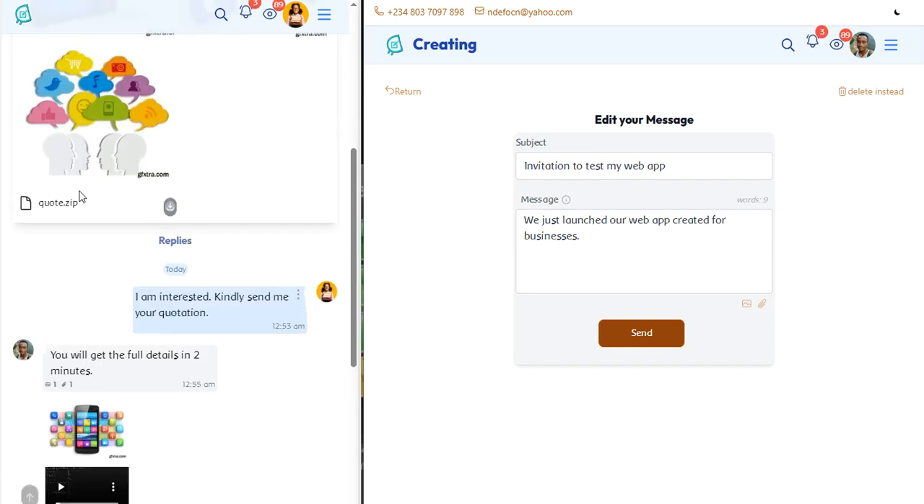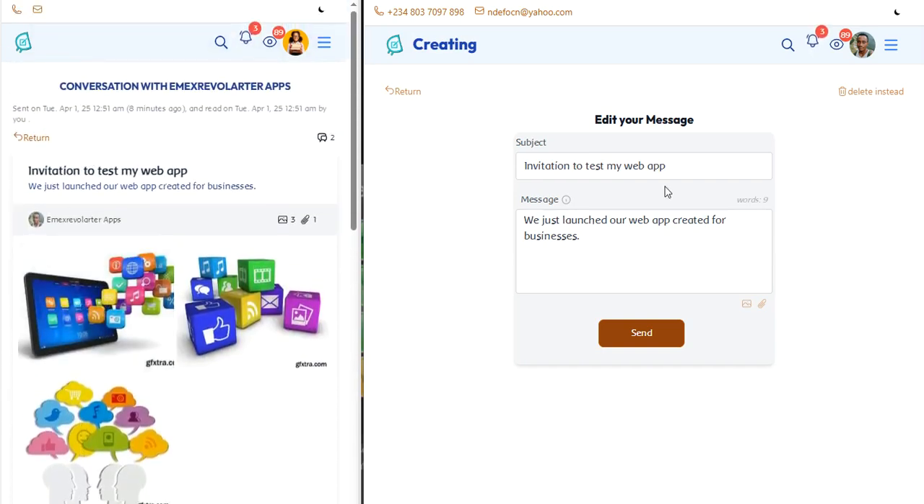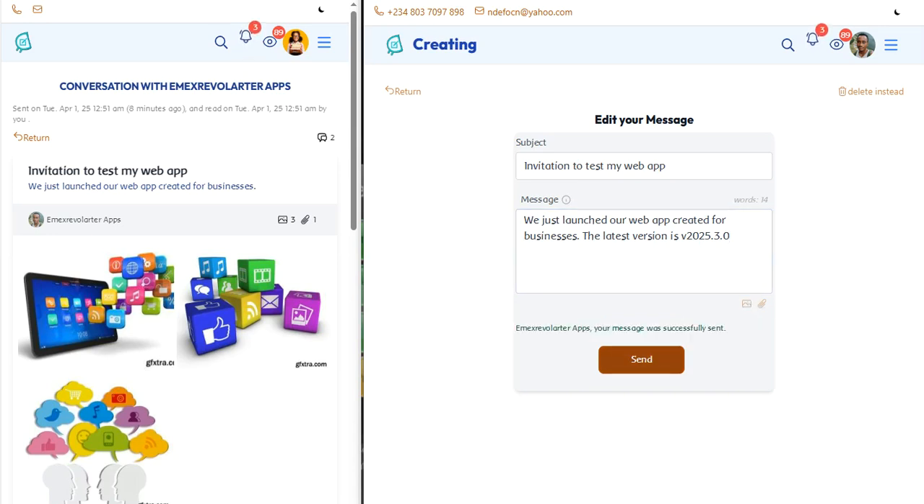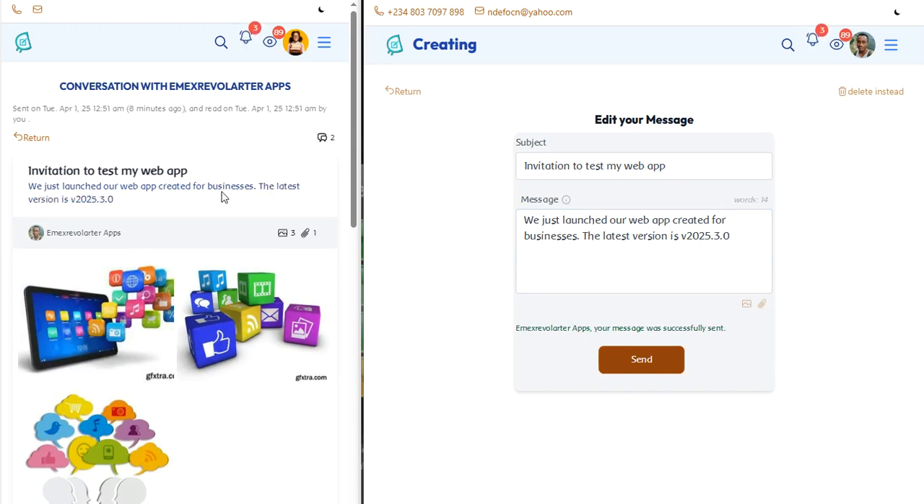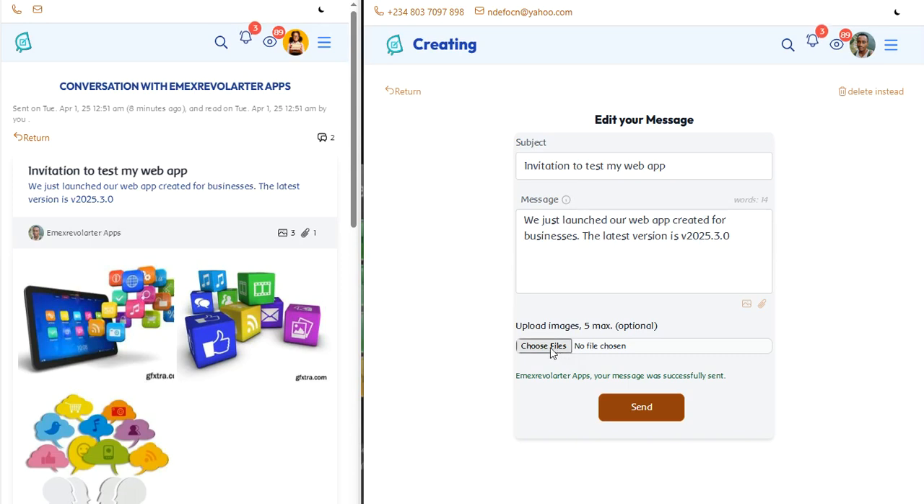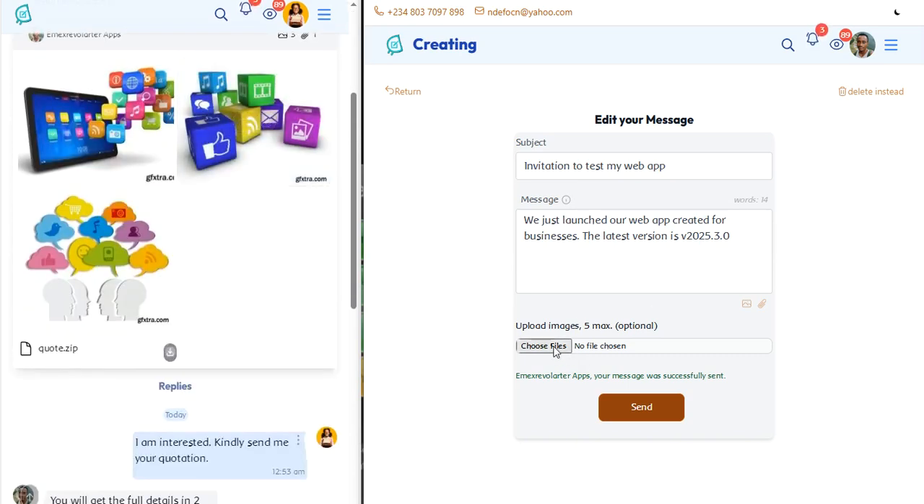Watch what's gonna happen here. So maybe you want to add extra information. The latest version is 25 3.0. You want to add this extra information here. It will not affect the file. If you want to change the file, you can change the file. It's to only affect the text. As you can see here, all the files are intact, except only when you want to change the image. You can do the upload.